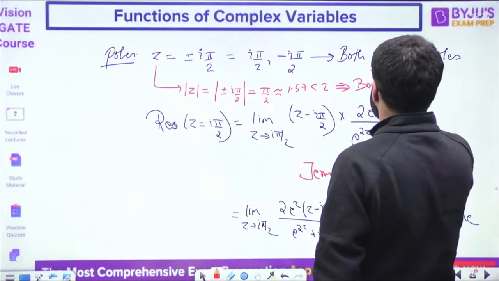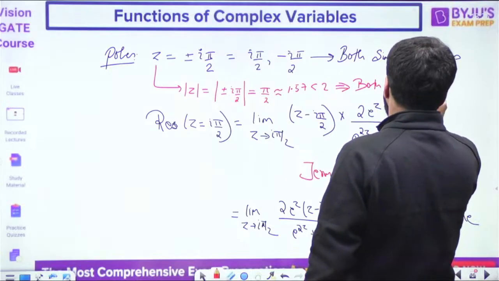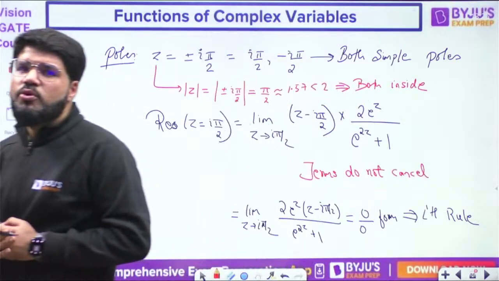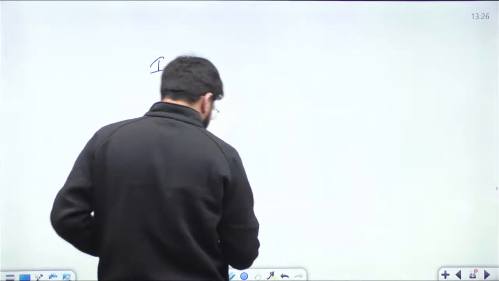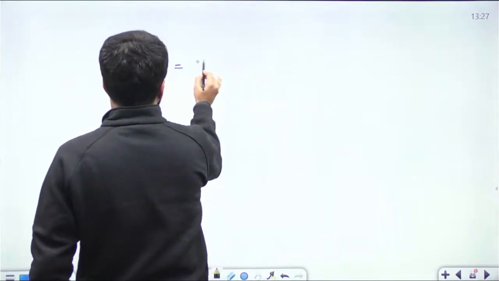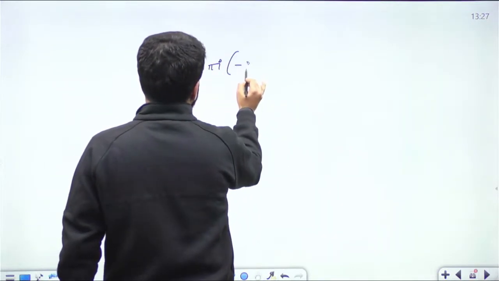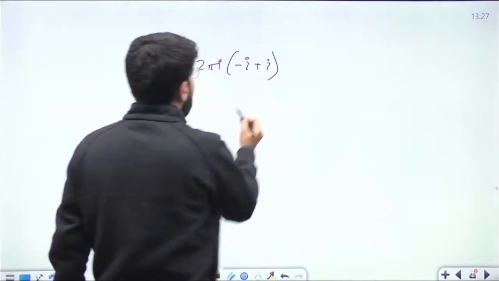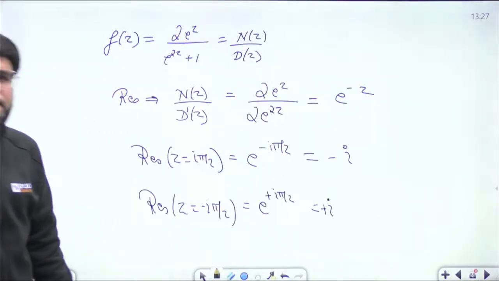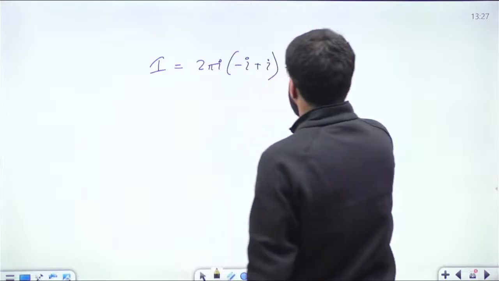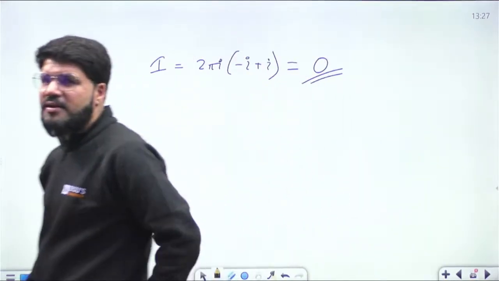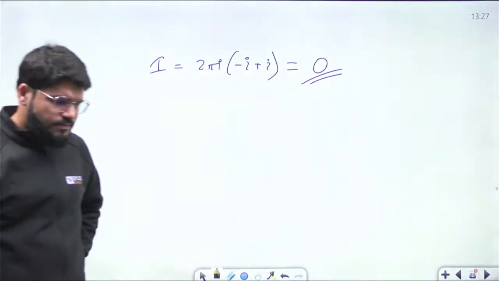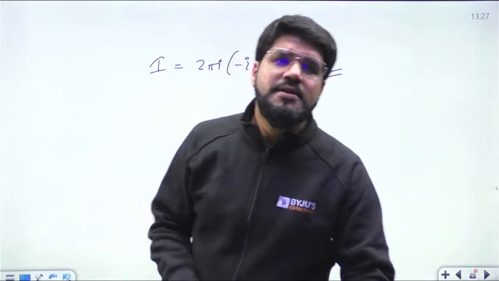So both are less than 2, so both are inside. Because both are inside, I have calculated both the residues. Both are inside, so the integral is given by 2 pi i times the summation of the residues. Here the residues are minus i and plus i, equal but of opposite sign, so the answer is 0. The answer turns out to be 0.